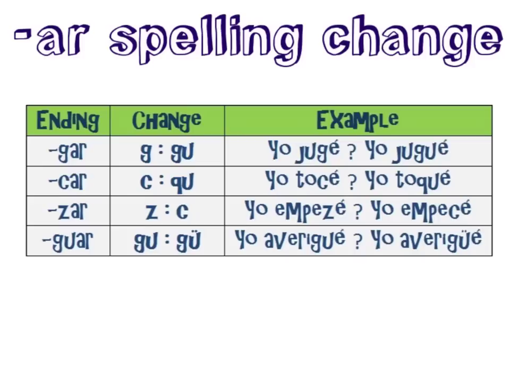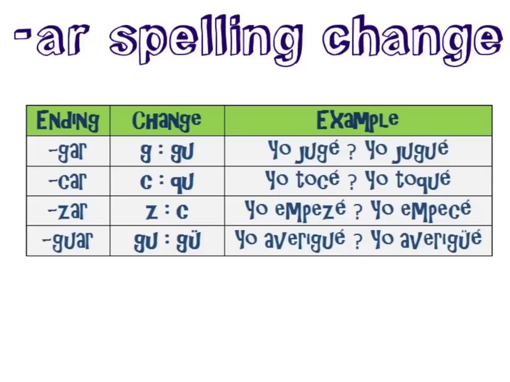And it would be pronounced juje. So if you listen, juje does not sound like jugar. So, to preserve the sound of jugar and that G, we change the G to a G-U. And now it is pronounced jugué. Does jugué sound like jugar? Yes. So that is the purpose of the spelling change in the preterite.